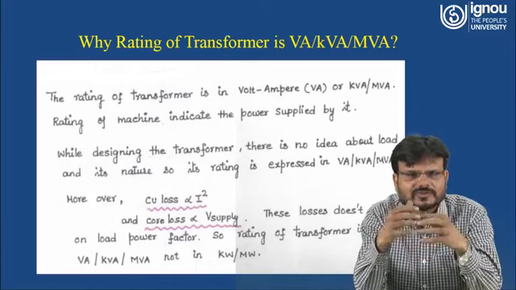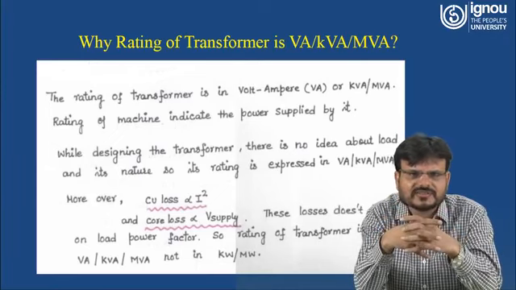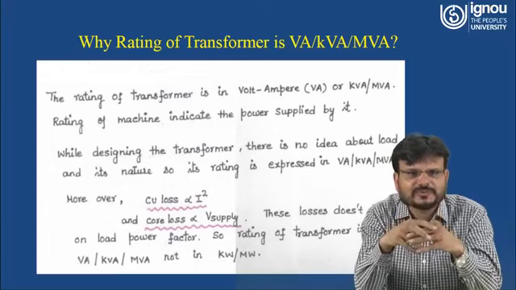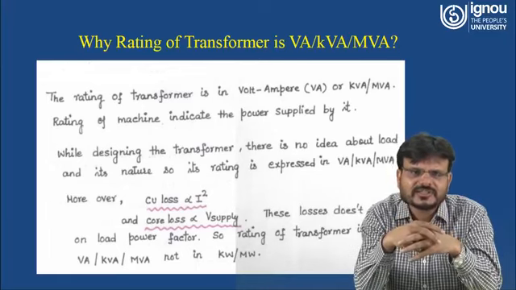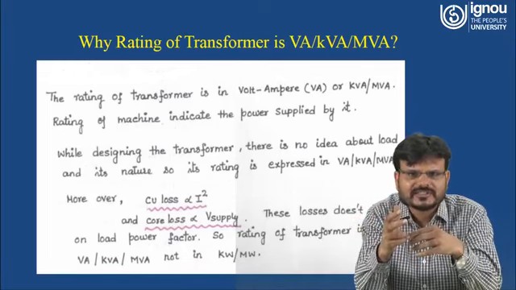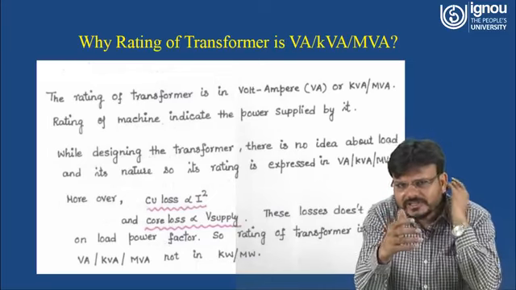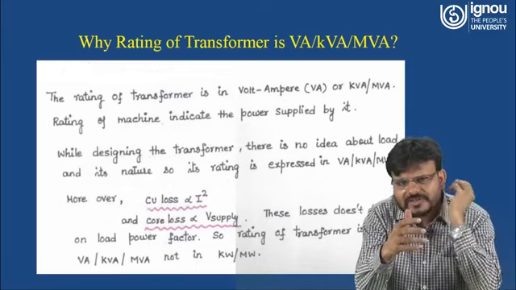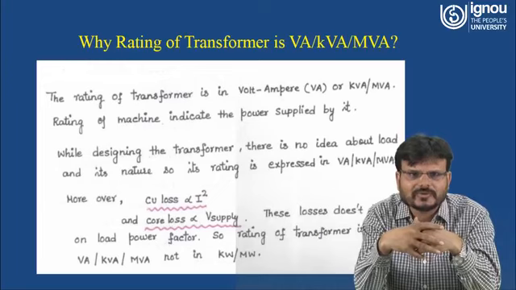And what are these core losses? Core losses may be hysteresis losses and eddy current losses. That means these two losses are directly proportional to the supplied voltage, and copper losses are proportional to the current. That means only two terms are coming, current and voltage. So the rating of a transformer is denoted in volt ampere or kilovolt ampere or megavolt ampere.